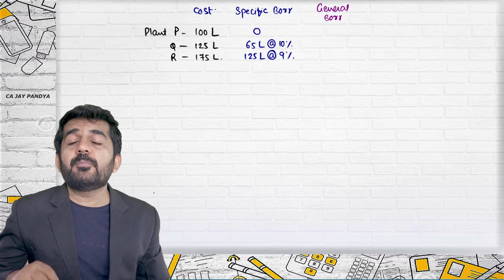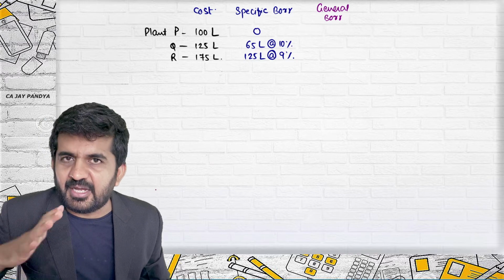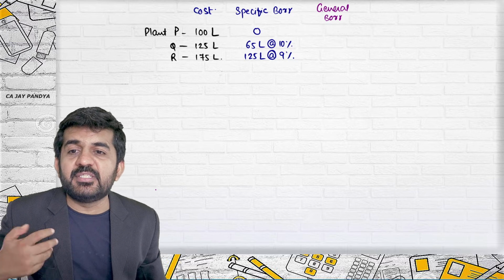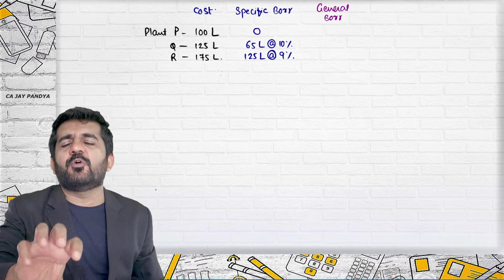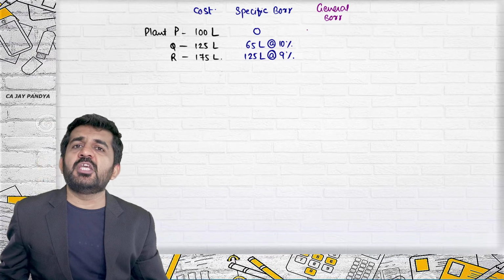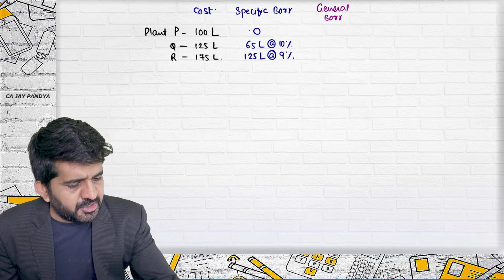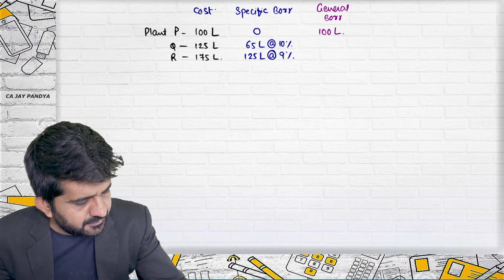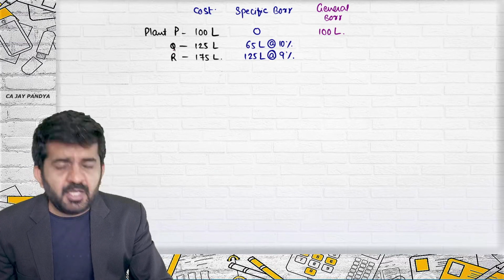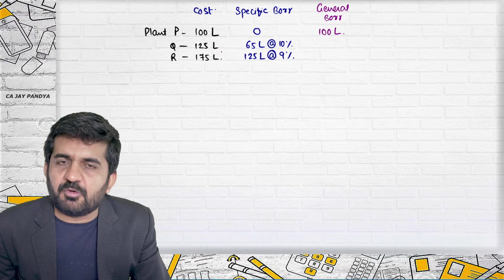If you are purchasing an asset of 100 lakh and you are borrowing 0 rupees specifically for this particular asset, then you are using your other general borrowings to finance this. So 100 lakhs rupees is general borrowing. Plant Q is 125 lakhs.